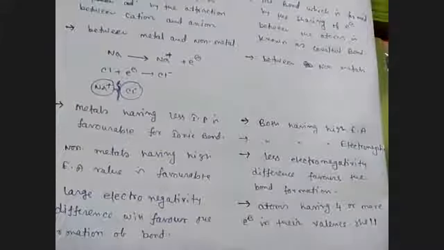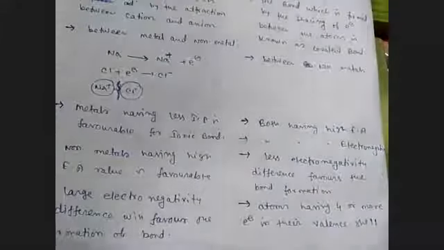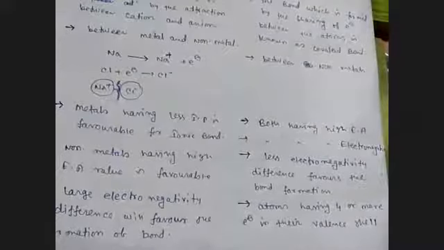Valence shell means outermost shell. So remember the definition of electrovalent bond and covalent bond, and then you can easily understand in which molecule ionic bond is formed and in which covalent bond will be formed.